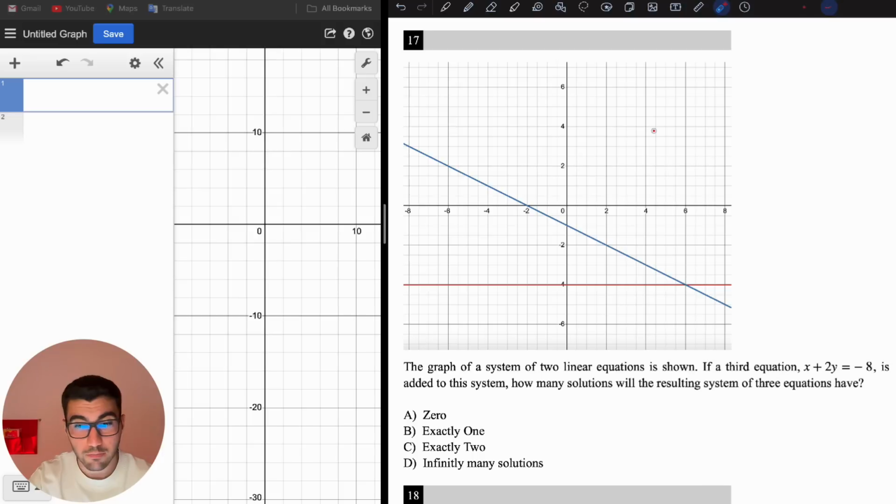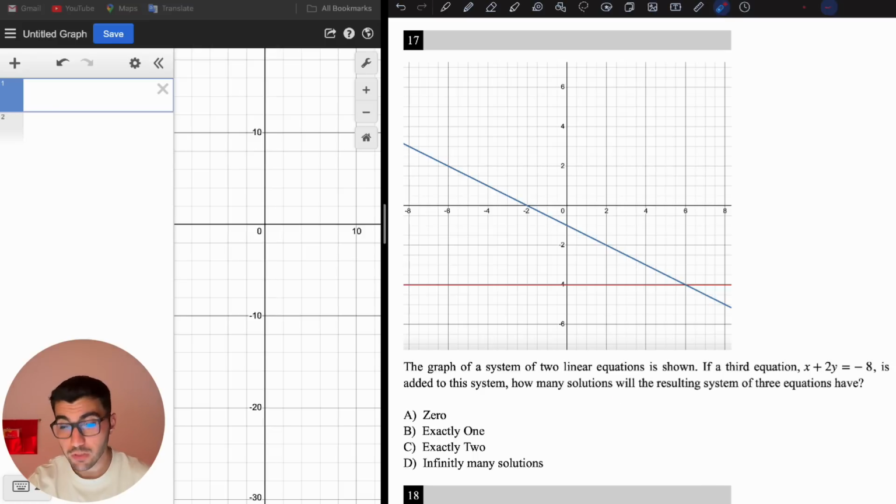So if we plot the third line, it should cross from here. So we say, all right, this is the solution because this point is on all the three lines, right? We can plug this point into this linear equation and see if this point is on this line. If yes, then we have one solution. Can we have two solutions or infinitely many solutions in this situation?